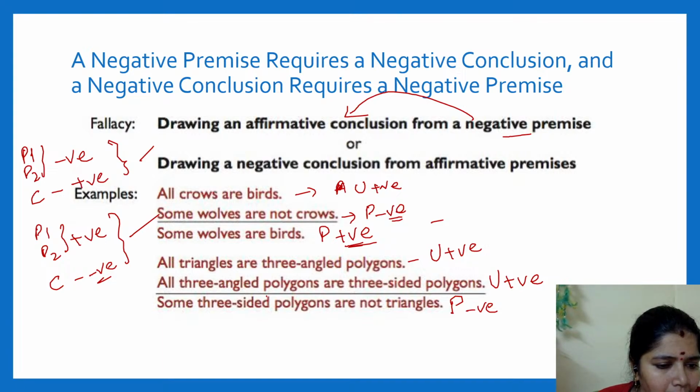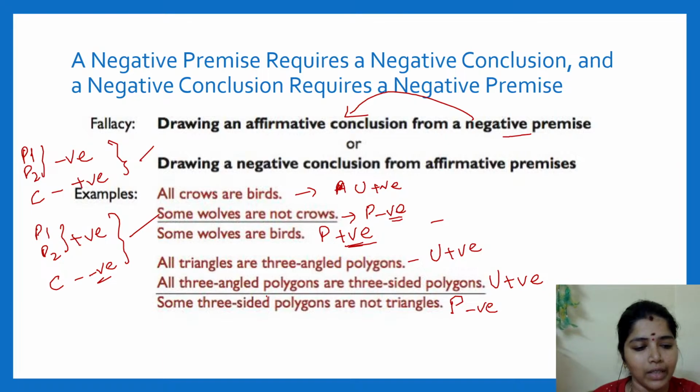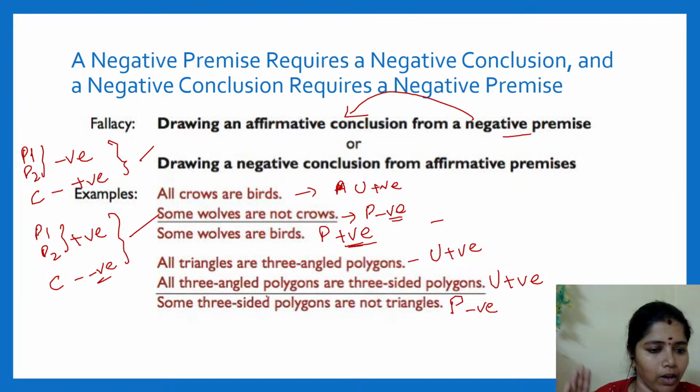Which one, Vinita, are you asking? Yes. Okay. Both sentences come with negative premises, which means simply we can say it is exclusive premises. Right?